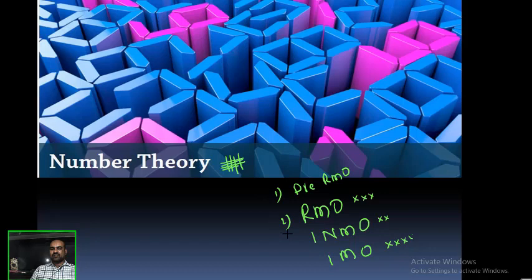Next step 2 RMO, step 3 INMO, step 4 IMO, International Mathematical Olympiad. Okay, for all these types of examinations, we have a separate syllabus. In that syllabus, the first chapter is number theory.